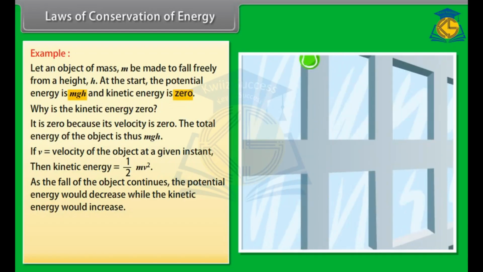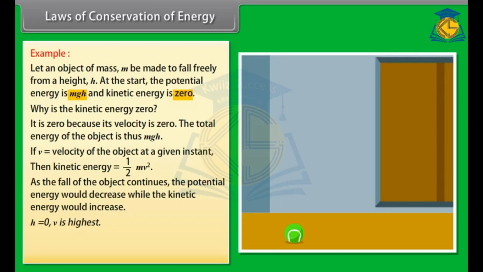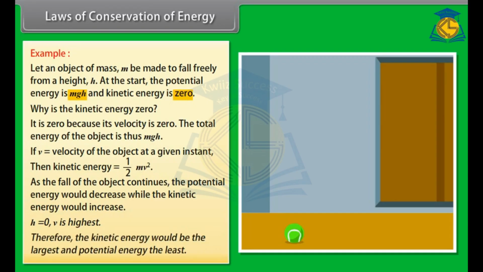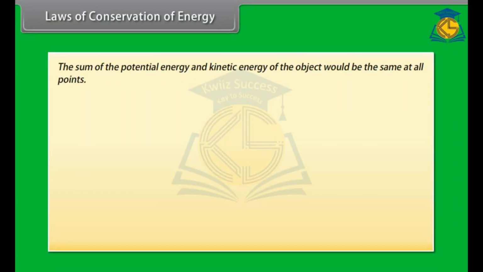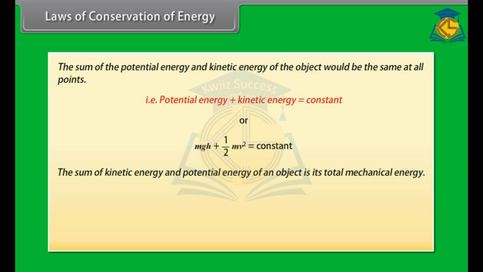When the object is about to reach the ground, h is equal to 0 and v will be the highest. Therefore, the kinetic energy would be the largest and potential energy the least. However, the sum of the potential energy and kinetic energy of the object would be the same at all points. That is, potential energy plus kinetic energy is equal to constant, or mgh plus 1/2 mv square is equal to constant. The sum of kinetic energy and potential energy of an object is its total mechanical energy.